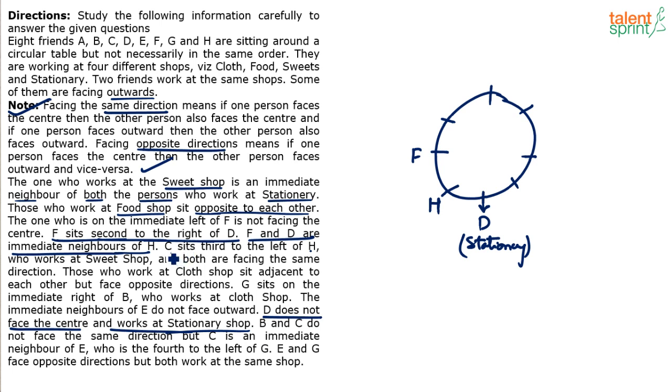Now, this next point, C sits third to the left of H. Can I put it? I can't put it because third to the left of H, it can be first, second, third. C can come here, or first, second, third. C can come here as well. That depends on C's direction, which is not known to us yet.